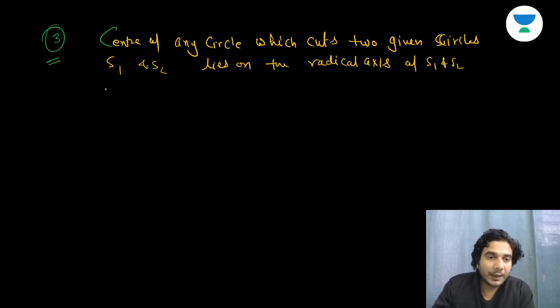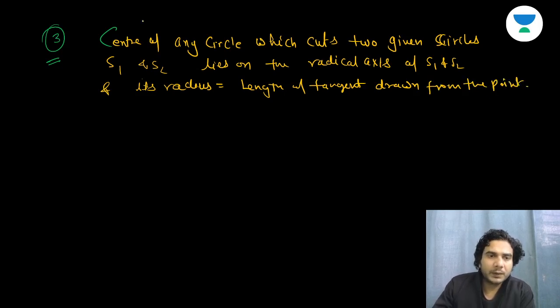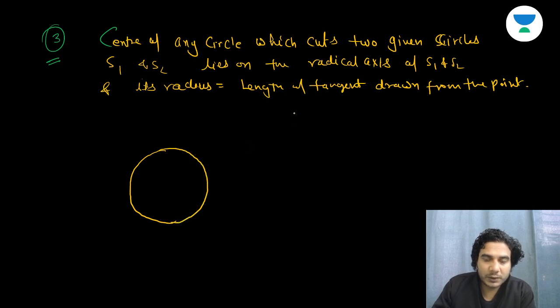And its radius is equal to the length of the tangent drawn from the given point. So this point was P. What I'm saying, I'll explain through this diagram. Suppose you have two circles. I'm saying any circle which cuts these two circles orthogonally, all right.